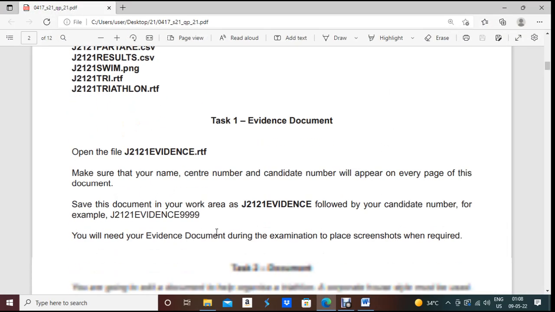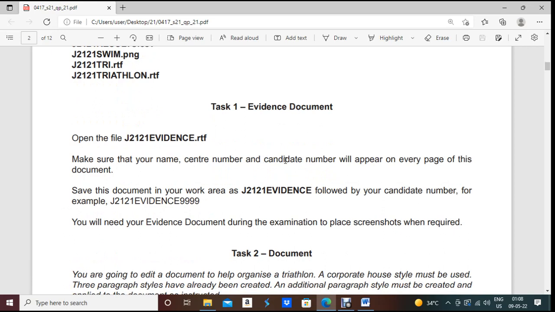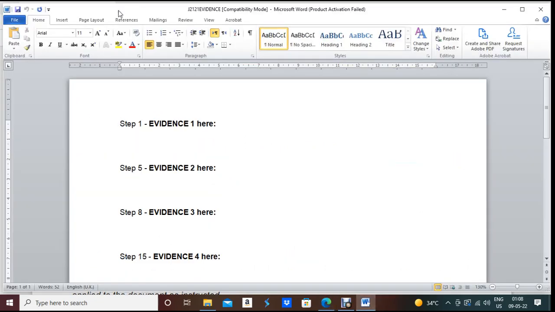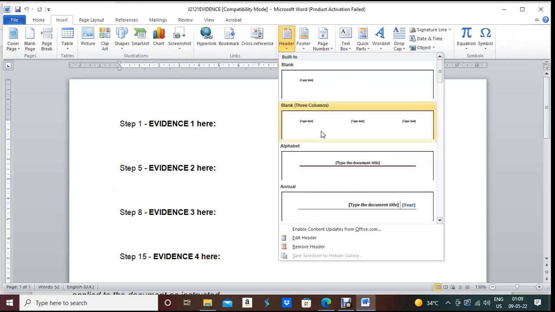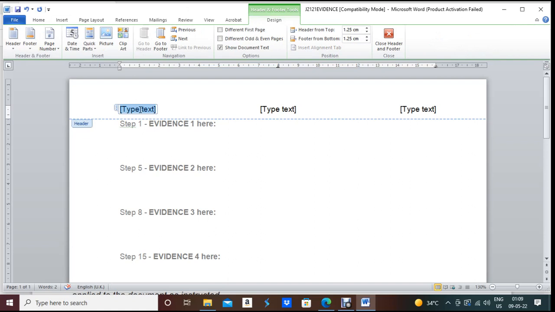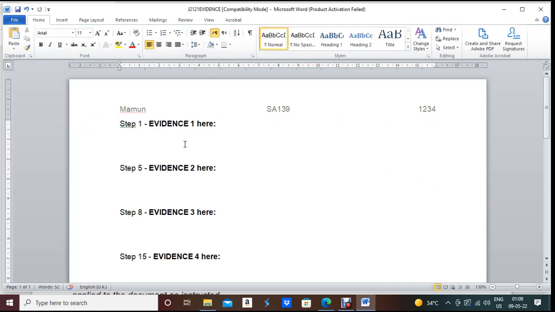Now, according to the question paper, what are they asking us to do? Make sure that your name, center number and candidate number will appear on every page of this document. That means they did not mention where it will be, header or footer. So better to give it in the header. So click the Insert menu, click on Header, select the second option, write down your name. I'm writing my name, then center number. If you are from the boy side, you have to write down SA139. And if you're from the girl side, SX139. And candidate number, by default I'm giving some random candidate number. So after that, double click inside.